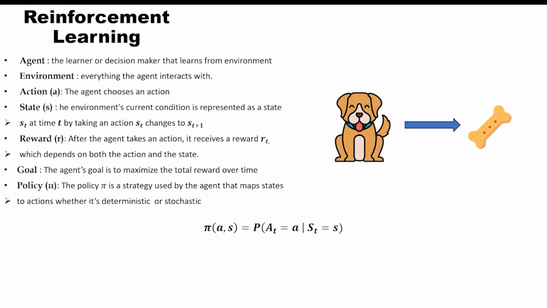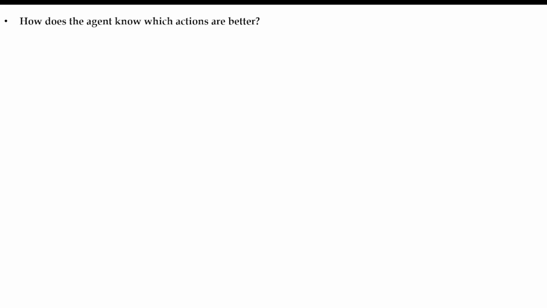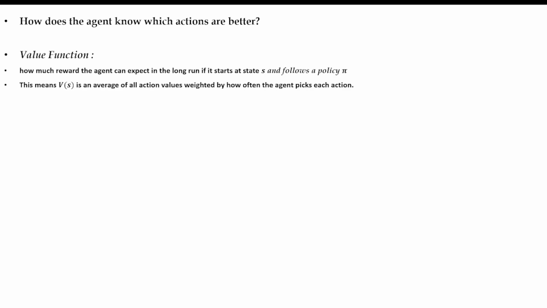Now, how is a policy defined? A policy is defined by this equation here. So it means given the current state S, the policy outputs the probability of taking action A. This tells the agent how likely it is to choose a particular action in that state. How does the agent know which actions are better? Here we encounter two terms, value function and advantage function estimation.